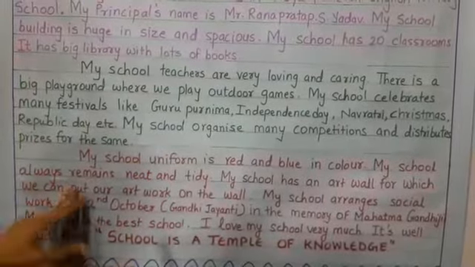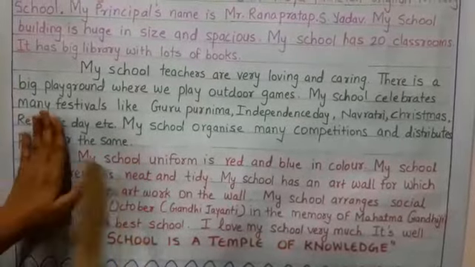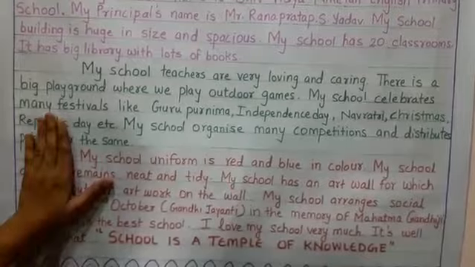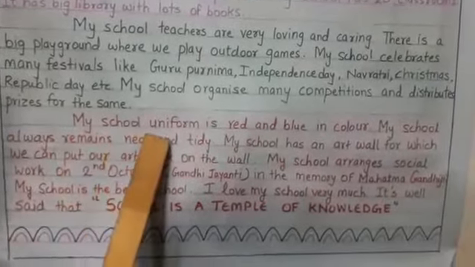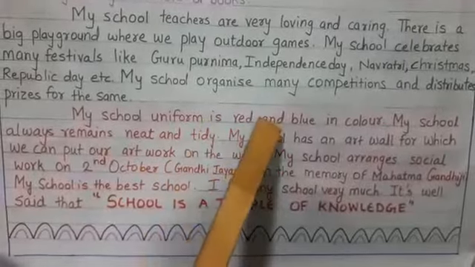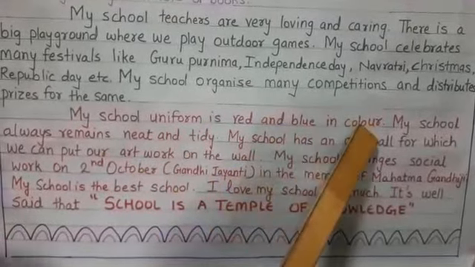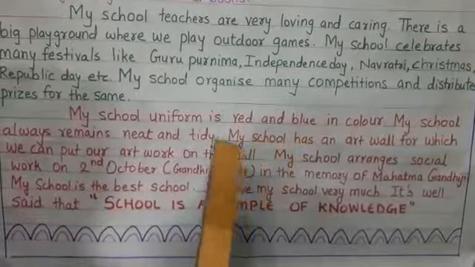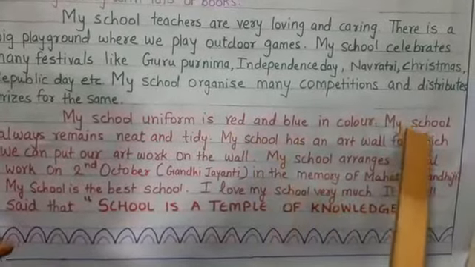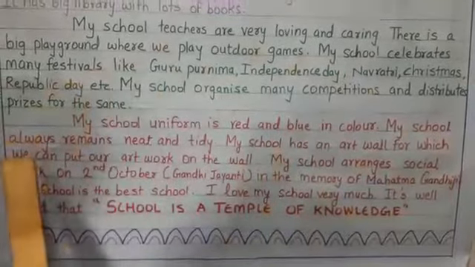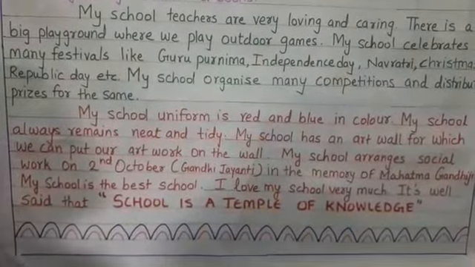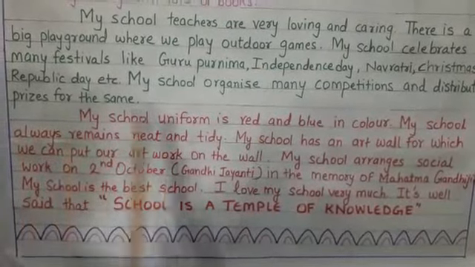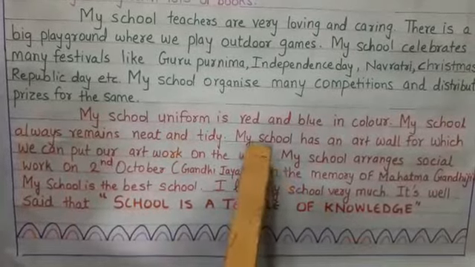Now we will move on to the third paragraph. Then again we will see, 3 to 4 fingers should be there. Then, my school uniform is red and blue in color. You have to write your uniform's color over here. Then, my school always remains neat and tidy. Our school remains always clean. It means neat and tidy.